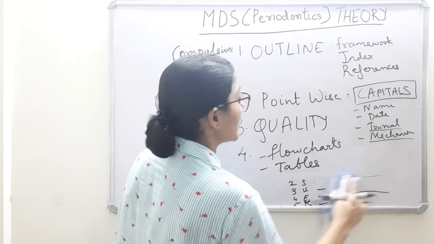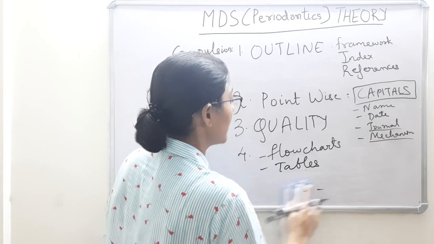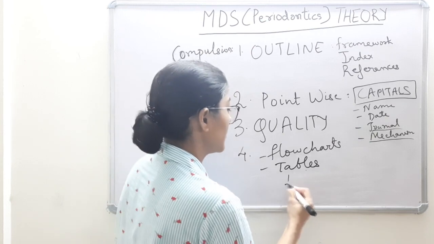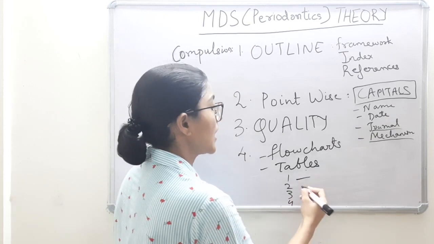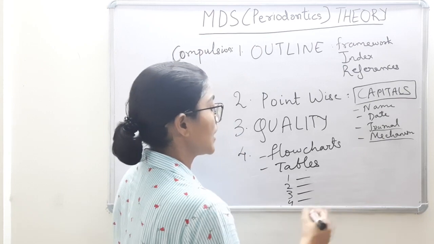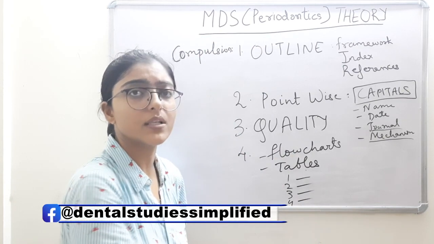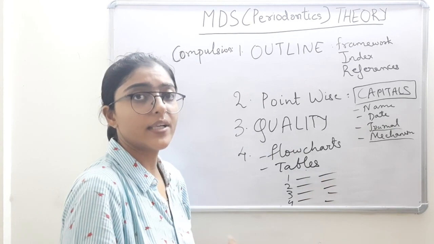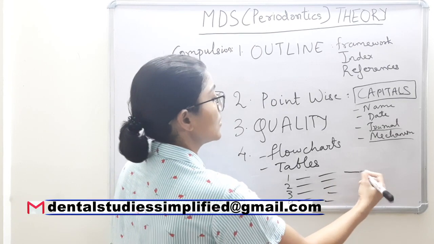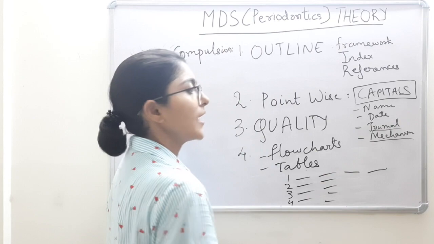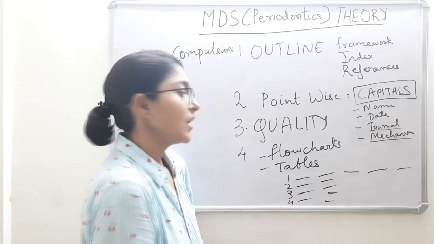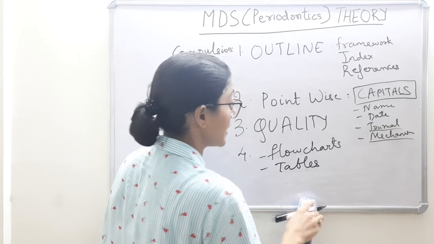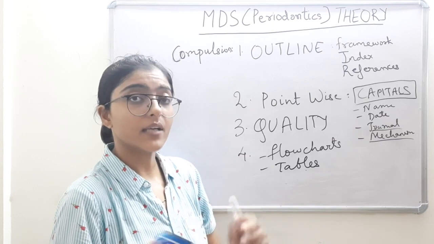So this is how you can maintain the table also. Tables can also be prepared for the bone graft materials, the various bone grafts. You can write autograft, allograft, xenograft, alloplast, and then you can add a fifth also for the newer materials, and then you can write their mechanism, osteoconduction, osteoinduction, both, and then their pros, their cons, and their applicability. So this is how you can present your answer in less words, less page, less time. More data, accurate data is conveyed.